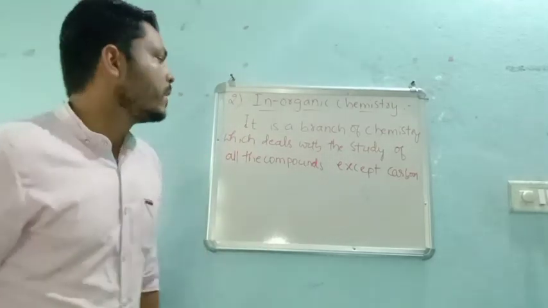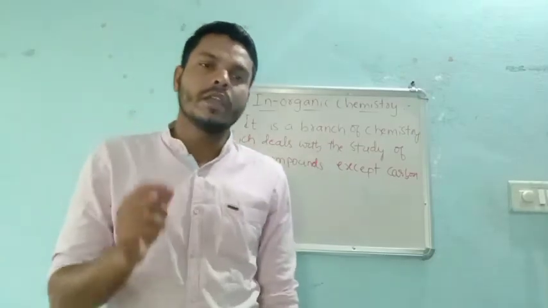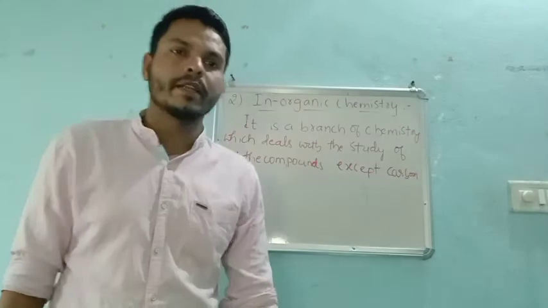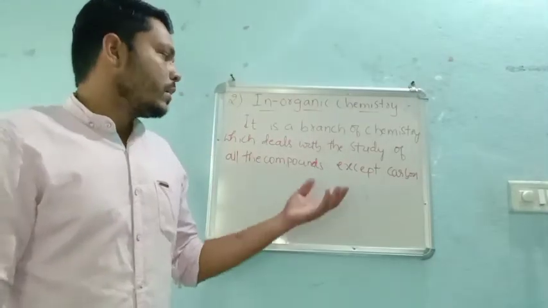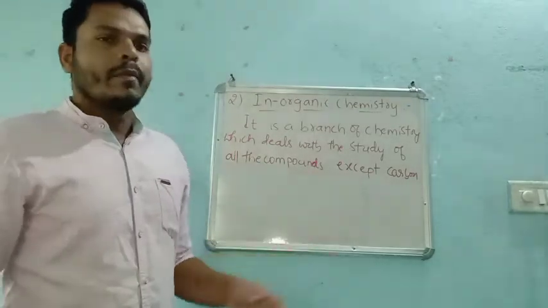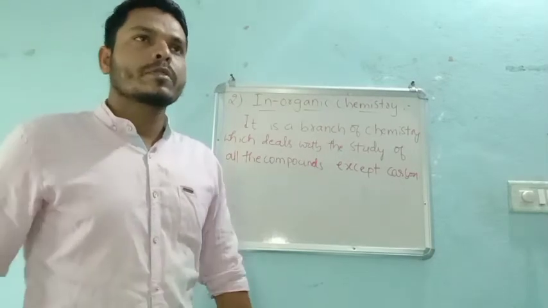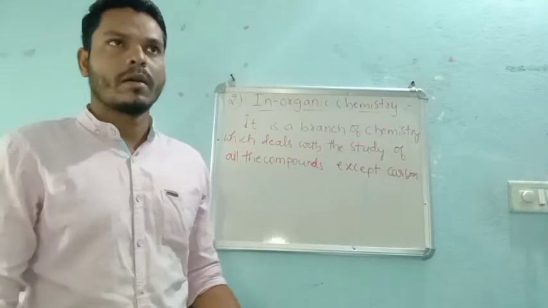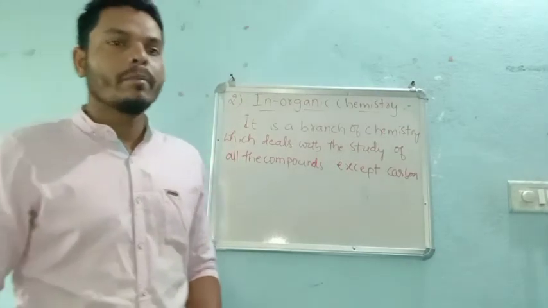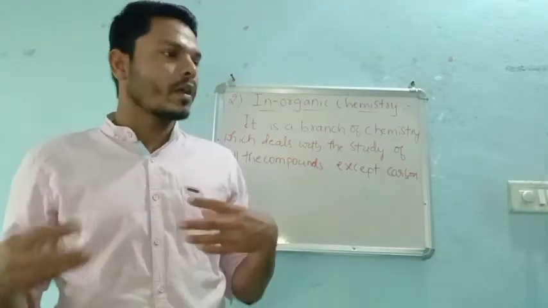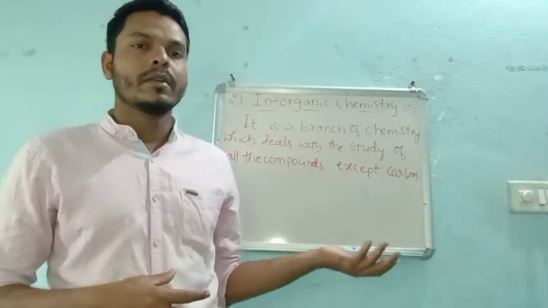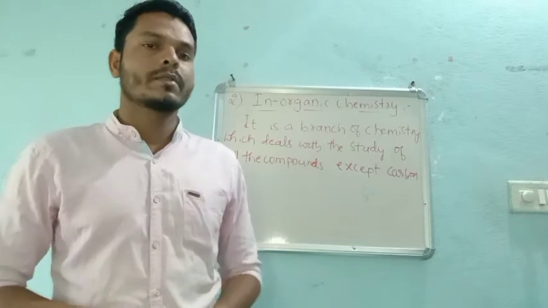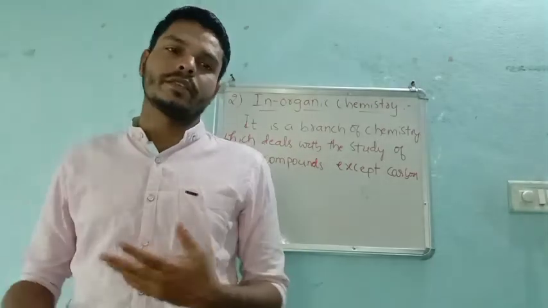I repeat, it is a branch of chemistry which deals with the study of all the compounds except what? Carbon and its compounds. I mean, here we study about all the compounds present in our nature except carbon. That means all the elements present in a periodic table, we get those elements from the nature itself.